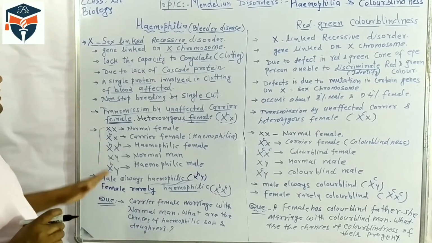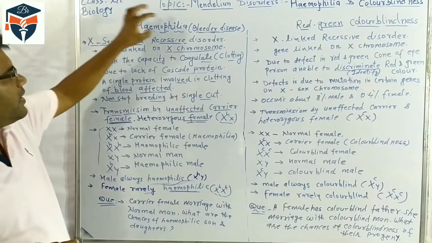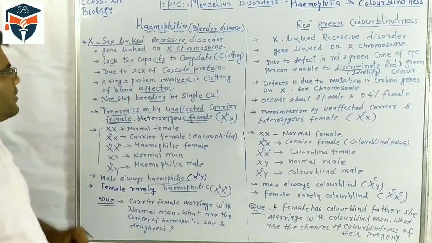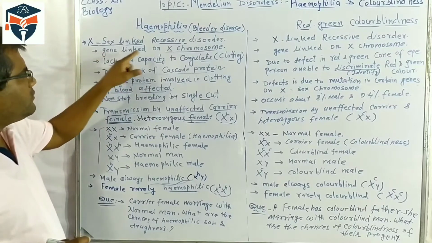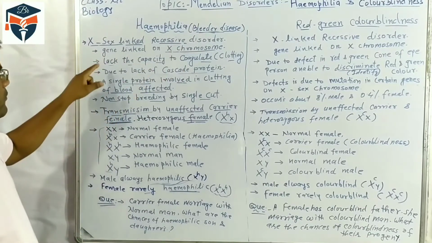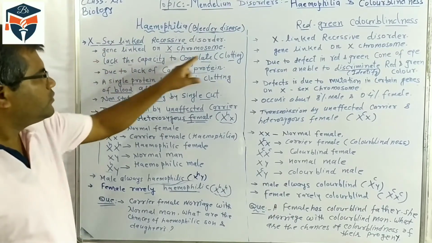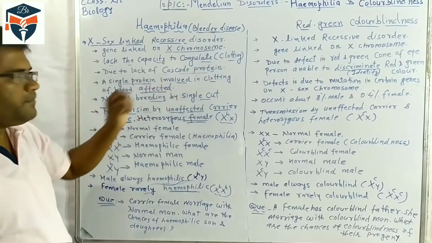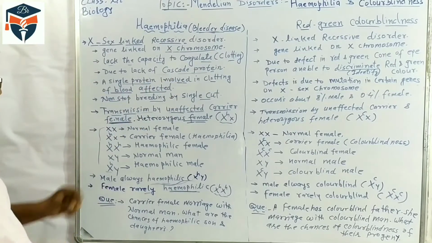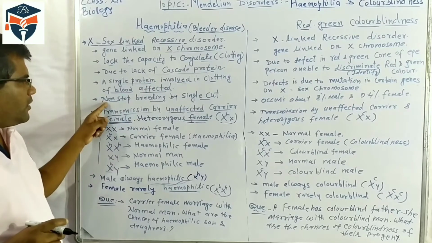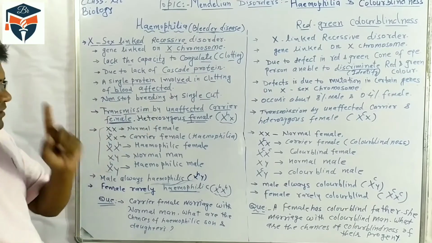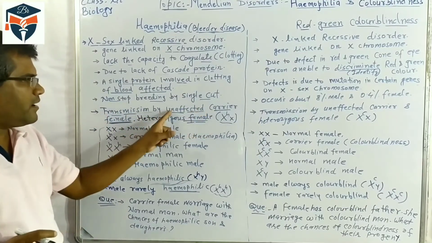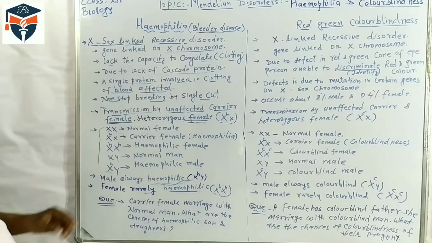We should remember here a very important thing: hemophilia is called the bleeder disease. It is an X-linked recessive disorder. The gene is located on the X chromosome. In this disease the blood does not clot. It happens due to the lack of one protein involved in the clotting of blood. Non-stop bleeding takes place from a single cut. Transmission of the disease takes place through an unaffected carrier female.